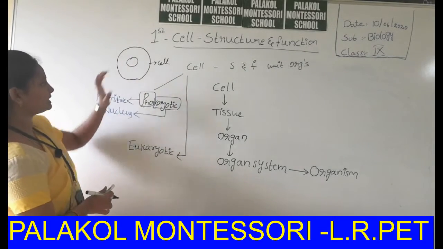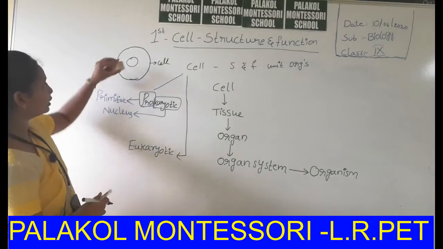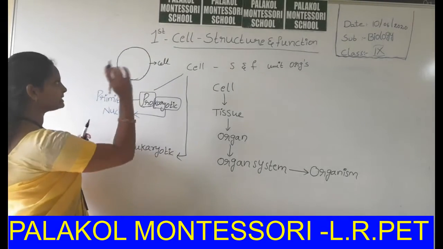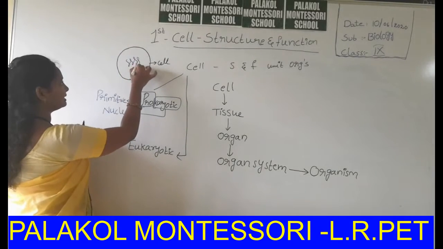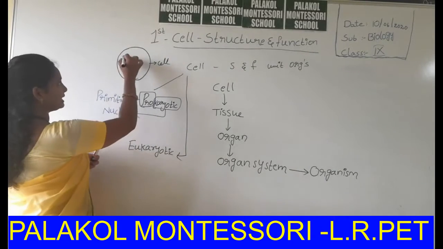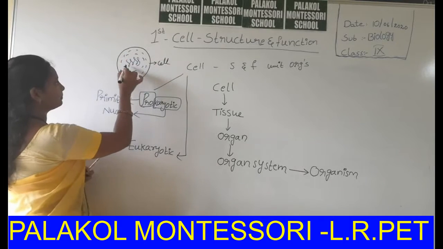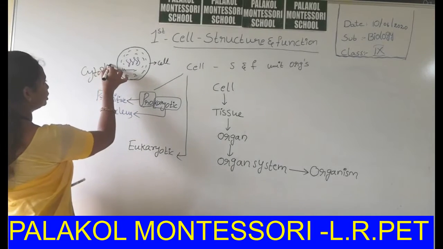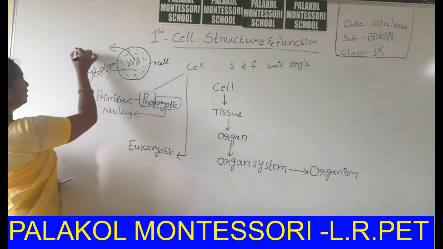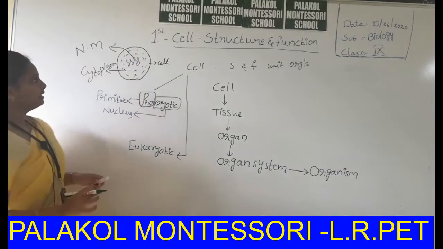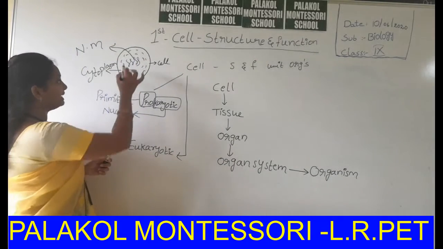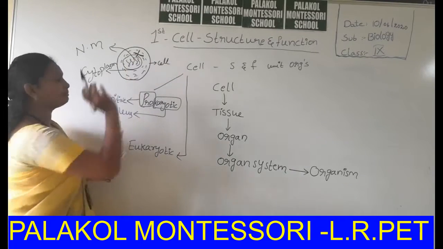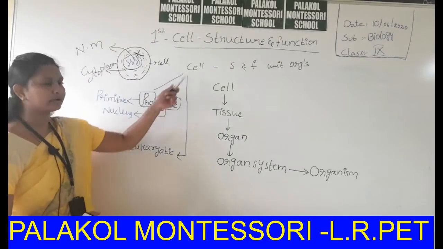Inside the cell a nucleus is present, but in the case of a prokaryotic cell, the nuclear membrane is absent and the nuclear material is scattered in the cytoplasm. This is the cytoplasm and this is the nuclear material. In this case, the nuclear material is not bound by any nuclear membrane. That's why it is called a prokaryotic cell.